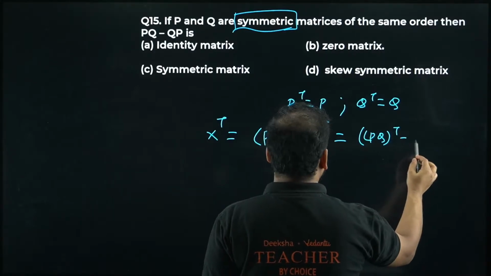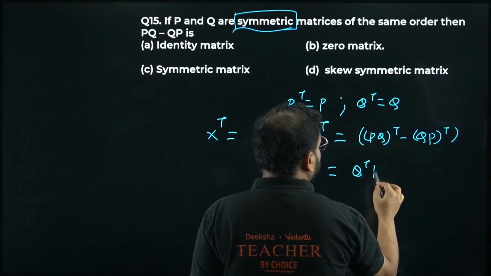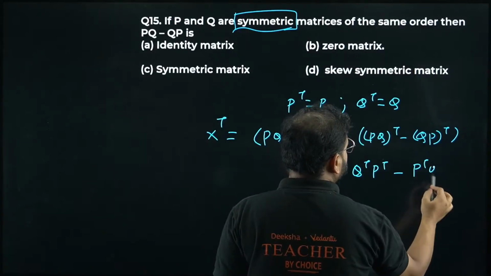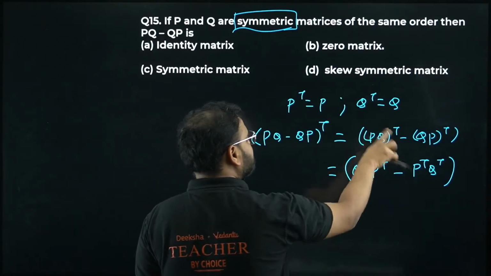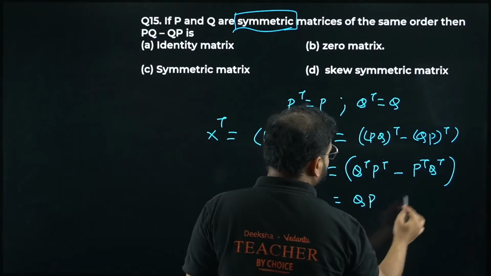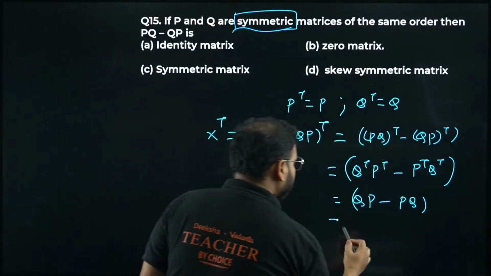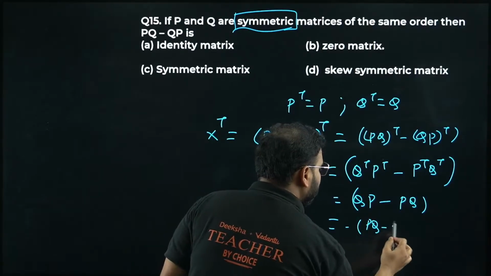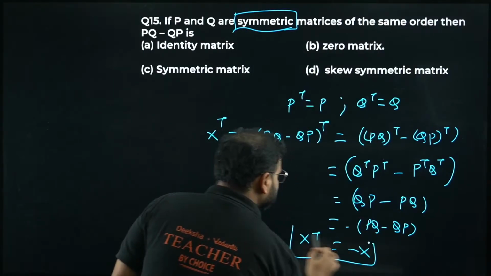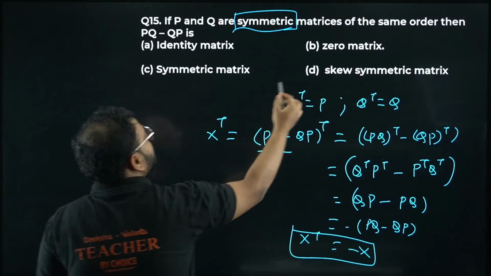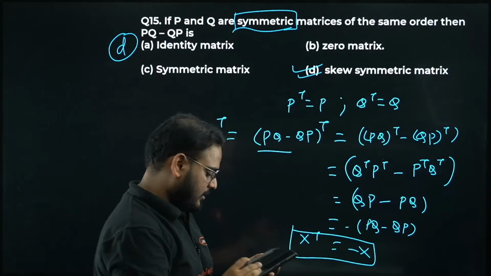So I get this value as PQ transpose minus QP transpose, giving me Q transpose P transpose minus P transpose Q transpose. That's what happens when you take transpose in the multiplication. It reverses. This comes in front, this will go there. Because P transpose is P and Q transpose is Q, we'll have QP and PQ. Take the sign common, I get minus. So PQ minus QP is basically minus X. I'm getting X transpose as minus X, which means this matrix is nothing but a skew symmetric matrix. Done or not? Please check.